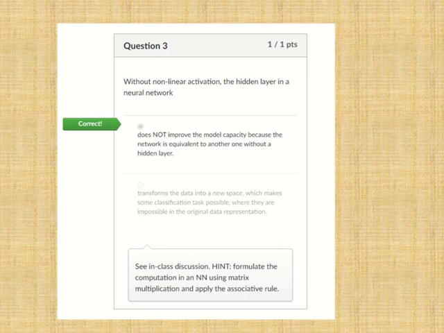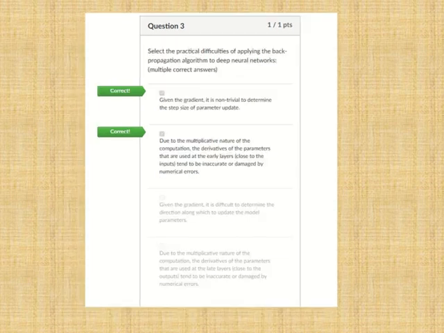And the last one is question 3 for quiz 10. The first option is, given a gradient, it is difficult for us to determine the step size of the parameter update. This is correct because if the step size is set too large, it is easy to make the parameter oscillate around the global minima of the function. If the step size is set too small, the parameter will fall into a local minima of the function and the optimized solution cannot be obtained.